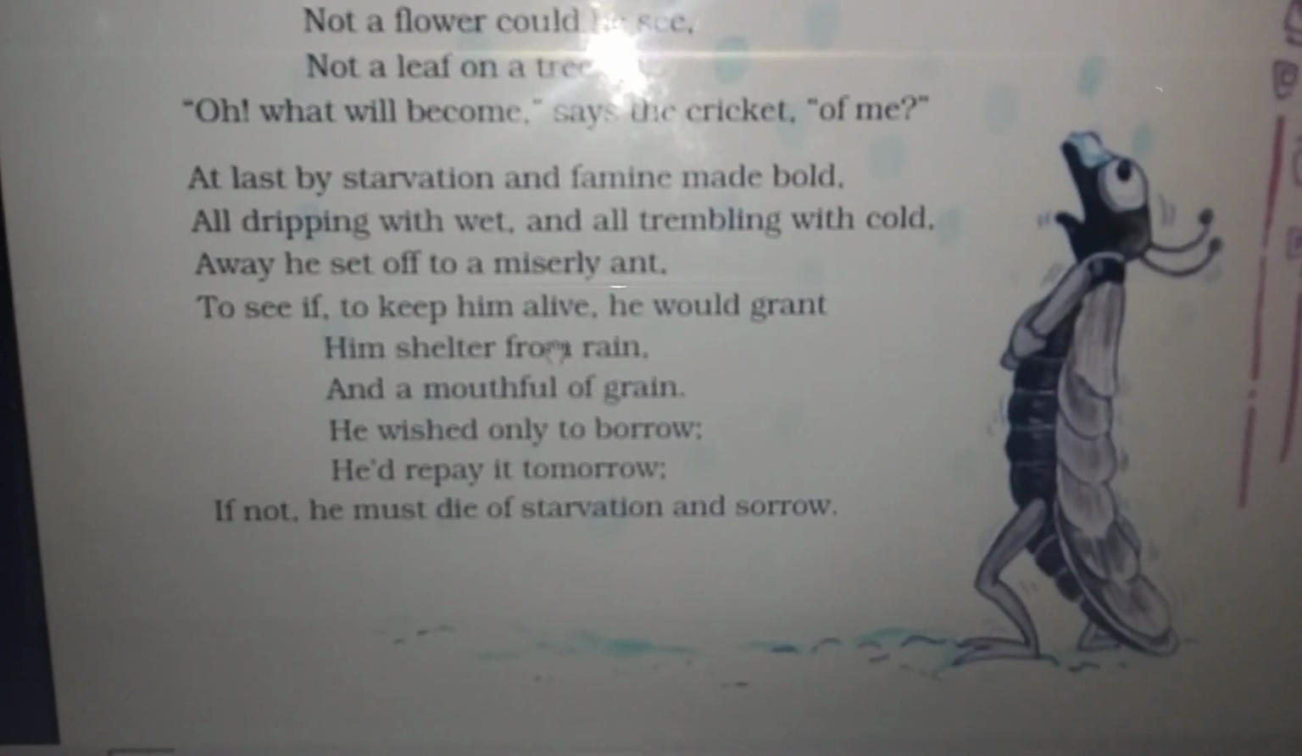Now as the cricket turned towards the ant, he was expecting the ant to help him with shelter and food. But on the contrary, the ant refused to help him. What does the ant say? If not, he must die of starvation and sorrow.